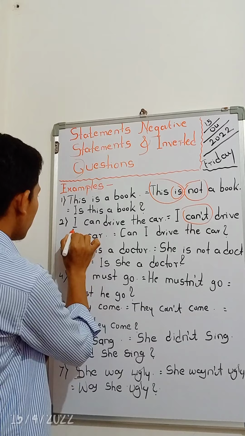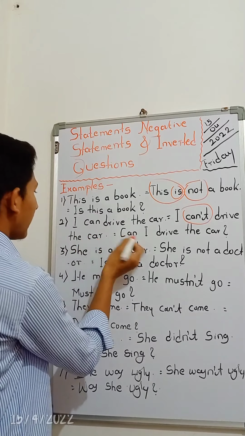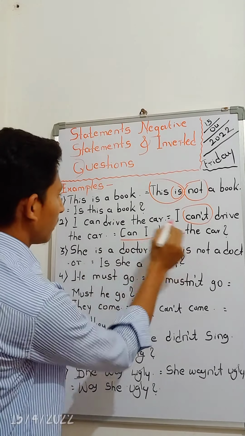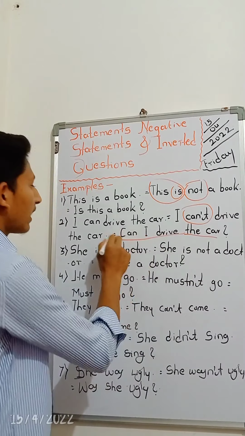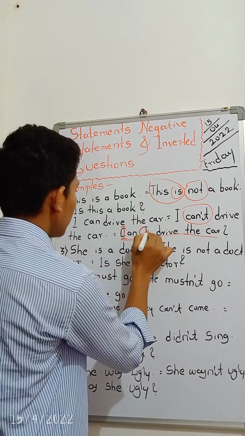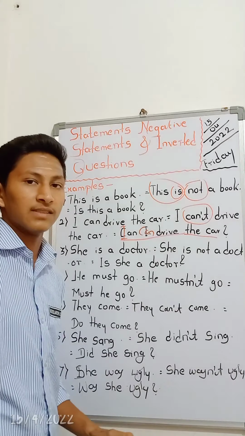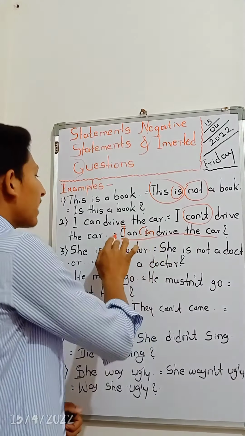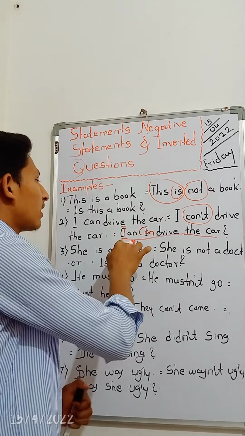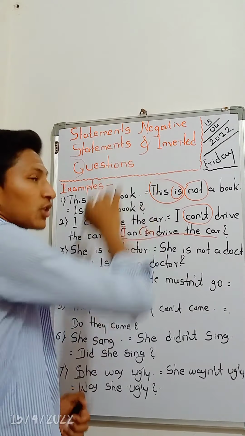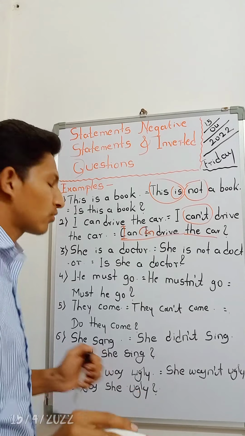You can see here: Is this a book? I can drive the car. Can I drive the car? Here you are observing: if I add can after I, it is a normal statement. But here I have added can before I, so that's why it gives the sense of a question.